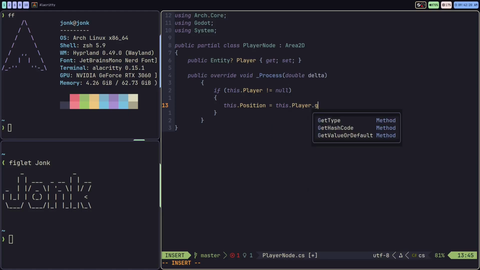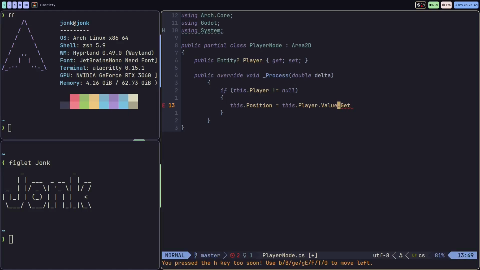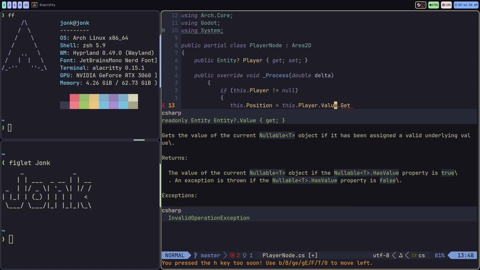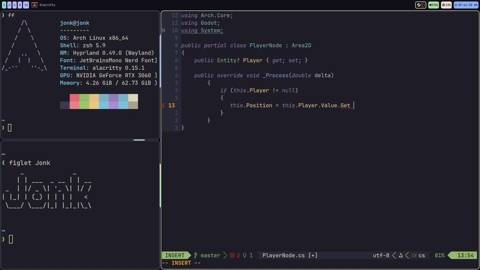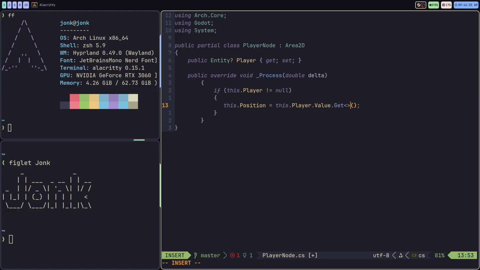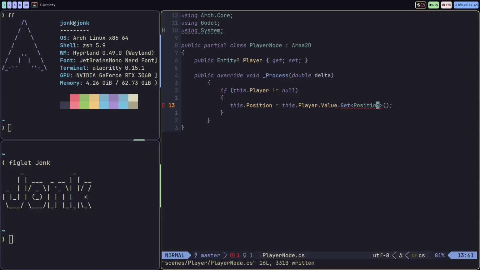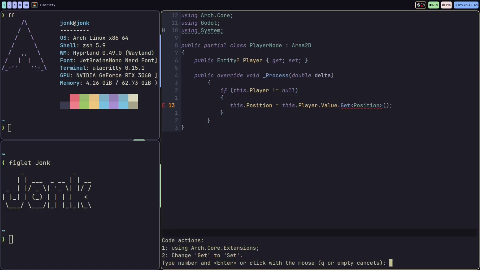We're going to call .Value.Get. We have to call Value because this is like a nullable. It's sort of like a nullable object. We have to sort of get the object out of it. We're going to be calling Get, and then I'm going to be getting the position. I sort of write it like this. I'll have to import Arch.Core.Extensions.